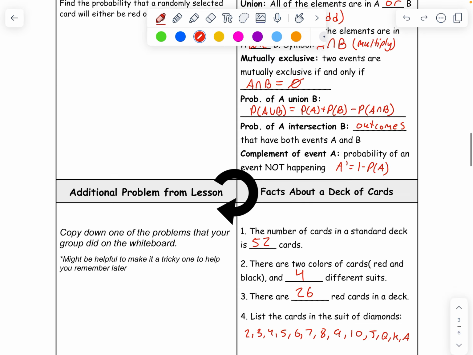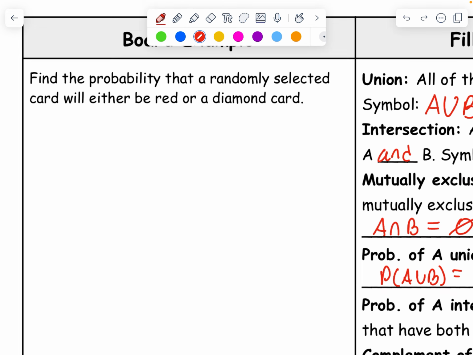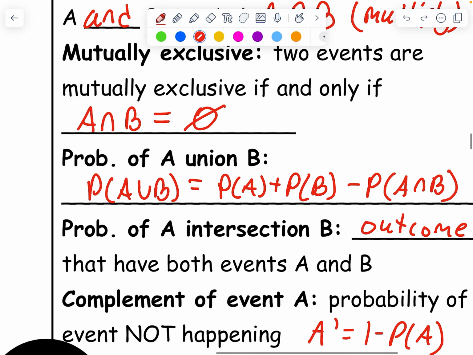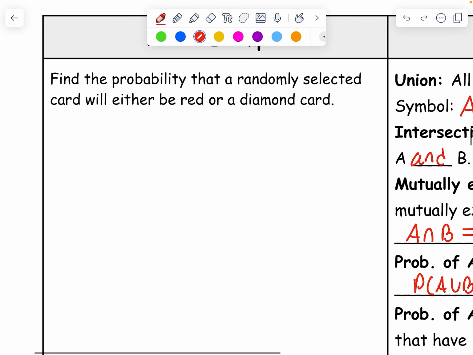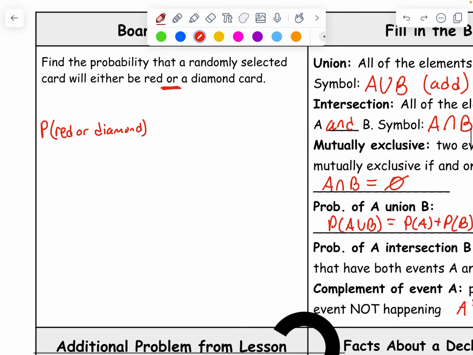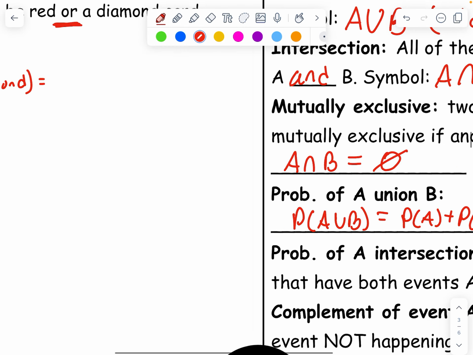Now find the probability that a randomly selected card will either be red or a diamond card. Now this is kind of a weird one because obviously if a card's a diamond, it will be red, but we're still going to use the formula to show how this formula is applied. So I want the probability of being red or a diamond. This or shows me that it's a union, so I want to use the union formula, the or formula, basically, okay?